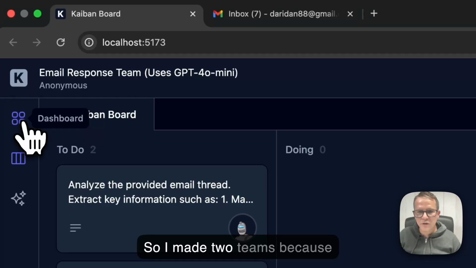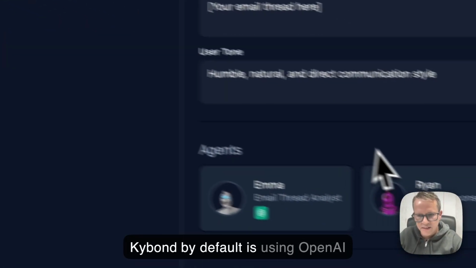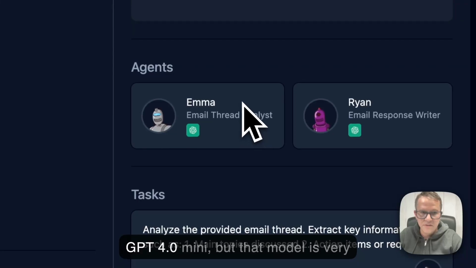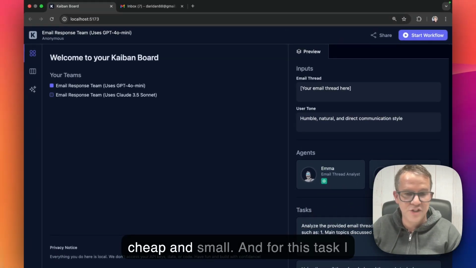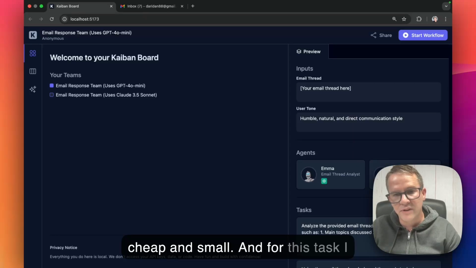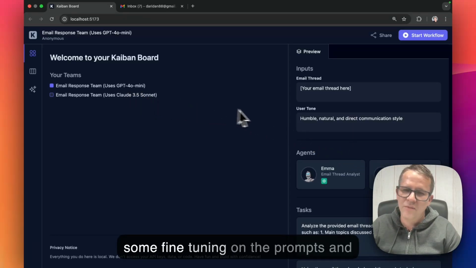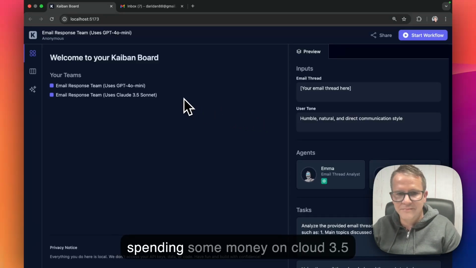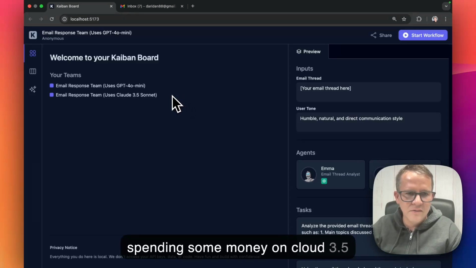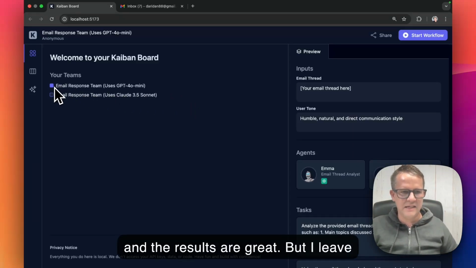I made two teams because Kaiban by default is using OpenAI GPT-4o mini, but that model is very cheap and small. For this task I needed something heavier, or to do some fine-tuning on the prompts, and I don't want to do that. So I'm just spending some money on Claude 3.5 and the results are great, but I leave it here.